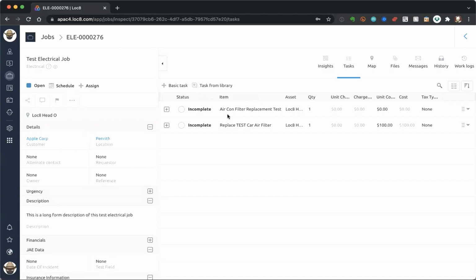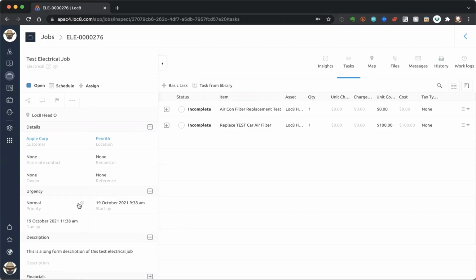So what I've done so far is I've created a brand new job. I've popped in a subject. I've added in a customer. I've added in the location where I want my technician to go to. And I've popped in a long form description of that particular job as well. What I'm also going to do is make certain that the priority is correct. That looks good to me.